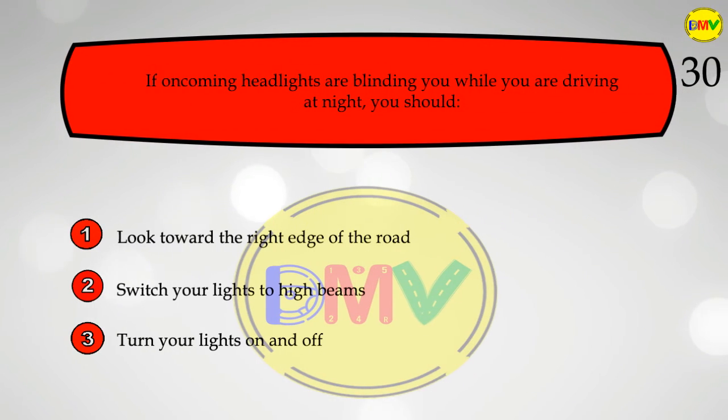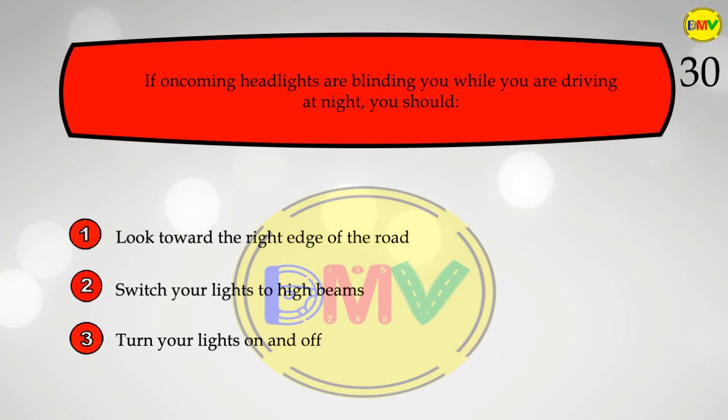The question 30. If oncoming headlights are blinding you while you are driving at night, you should 1. Look toward the right edge of the road. 2. Switch your lights to high beams. 3. Turn your lights on and off.